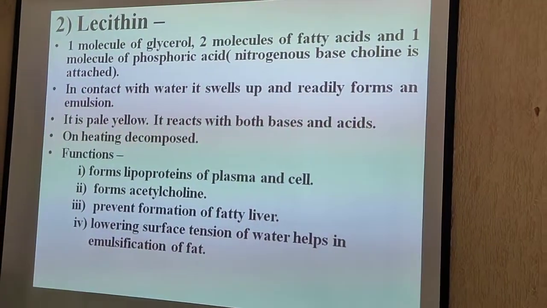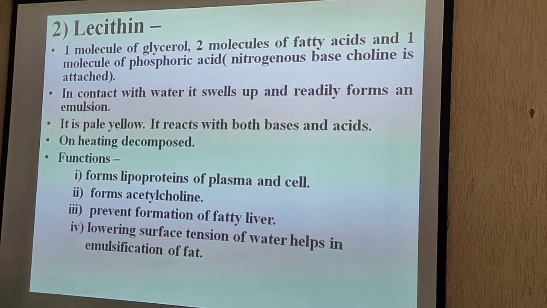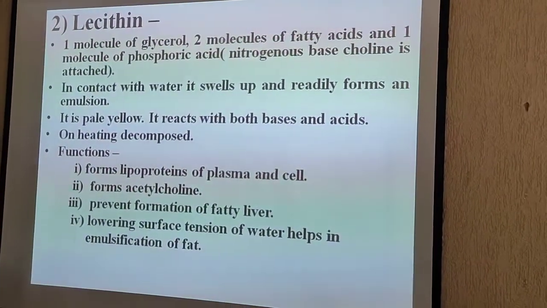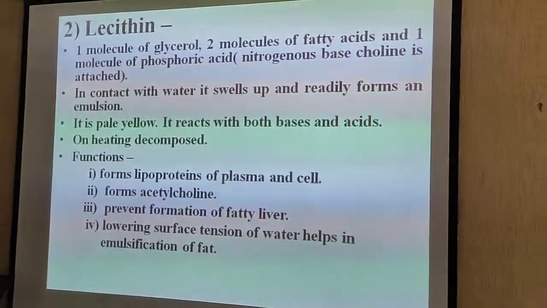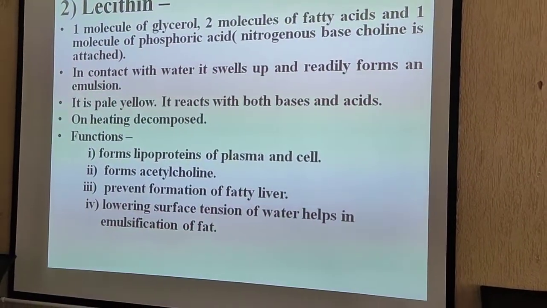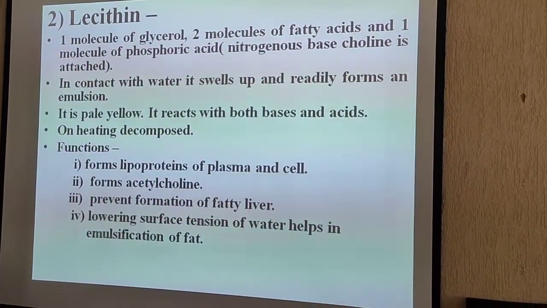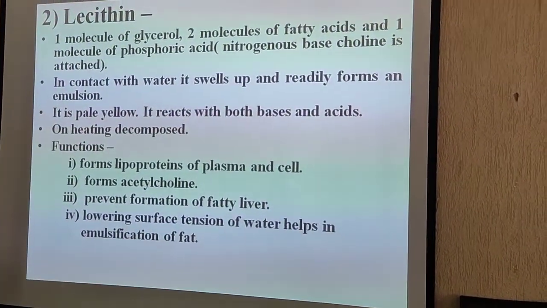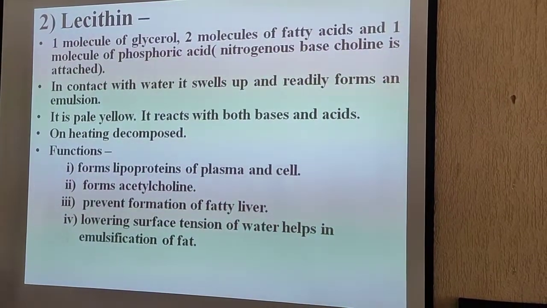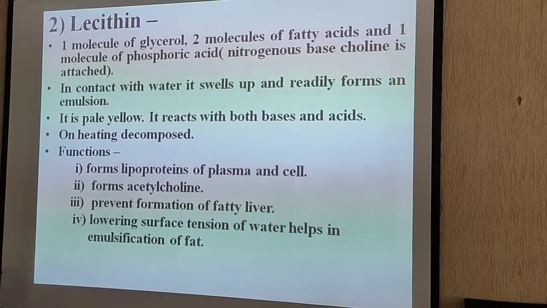Second point, in contact with the water it swells up and readily forms an emulsion. Why does it swell up? The surface tension is disturbed, and it will absorb the water inside. That's why it will swell up. It is pale. It reacts with both bases and acid. Very important to know. And on heating, it will decompose.